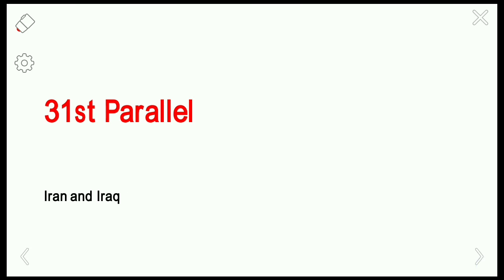Next one is 31st parallel line. This line is drawn between the countries Iran and Iraq. The 31st denotes the 31st latitude that separates Iran and Iraq.